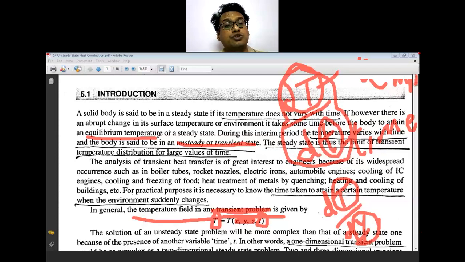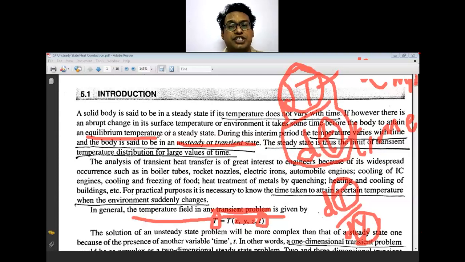Now, when you take out the thermometer, we assume that the body temperature is equal to the temperature indicated by the thermometer. That means equilibrium has been attained between the body and the thermometer. So that is the equilibrium temperature, or the steady state temperature.